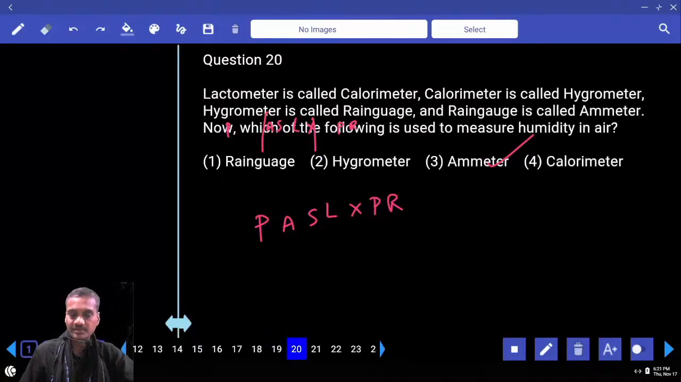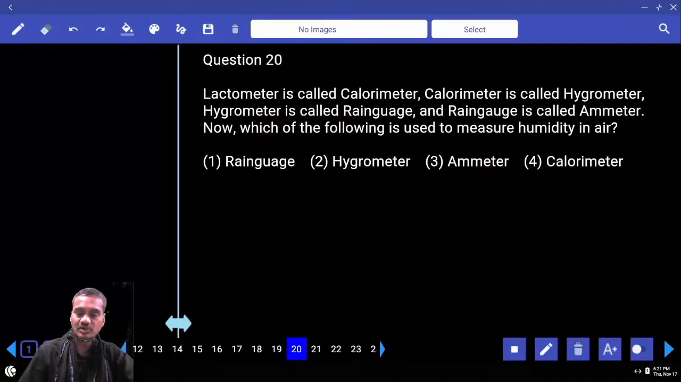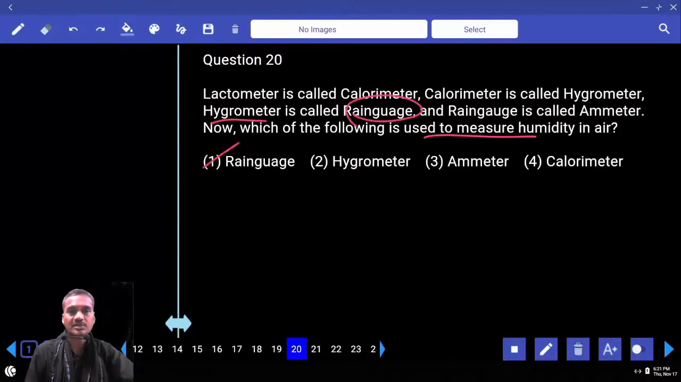Then 20th. Which of the following is used to measure humidity? Now humidity is measured by what? Hygrometer. Now hygrometer is... rain gauge is choice 1. Each call means then we need to go to the next one. Other means is the backward.